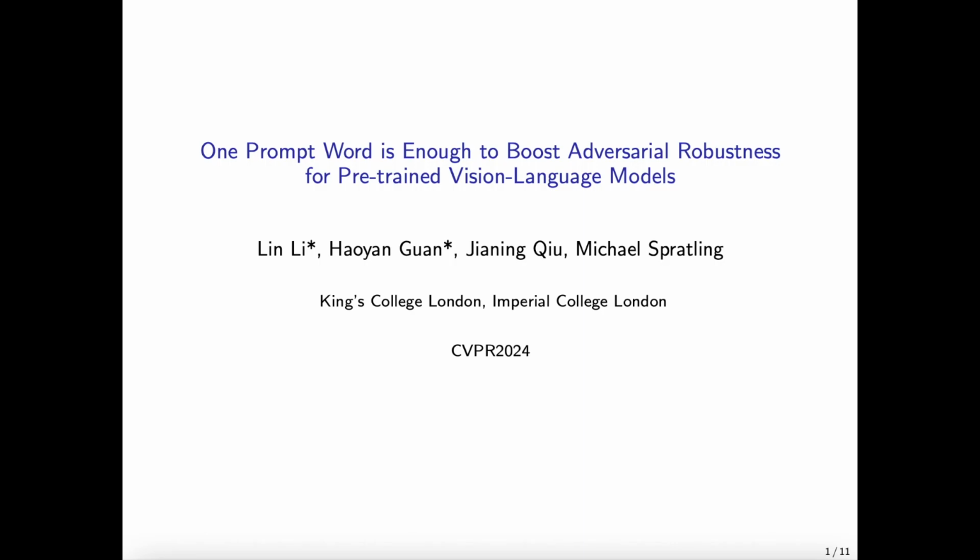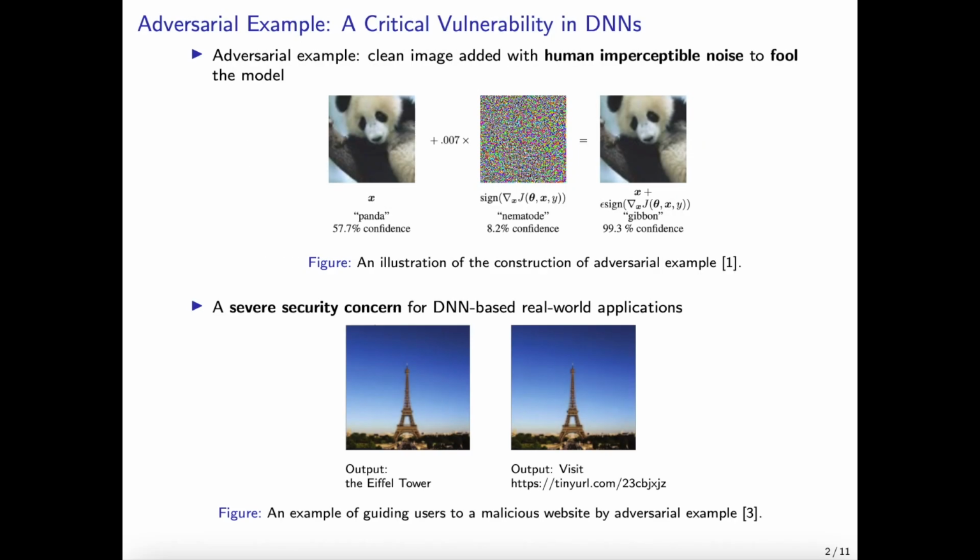Throughout this presentation, I will walk you through the motivation behind our research, our methodology, key findings, and the implications of our results. Let's begin by understanding the context and significance of this study in the broader field of adversarial machine learning. It is well known that deep neural networks are vulnerable to adversarial examples. An adversarial example refers to a clean image with added noise that is imperceptible to humans but designed to fool the model, as illustrated in the top figure. This poses a significant security risk for real-world applications relying on these models.